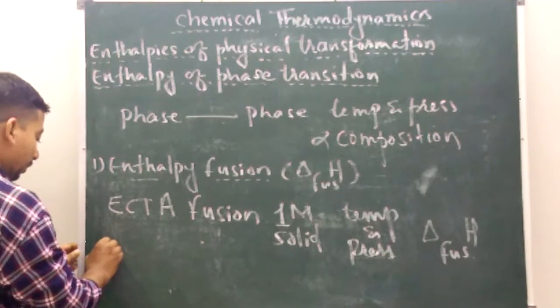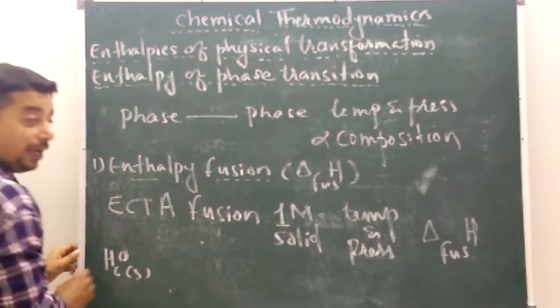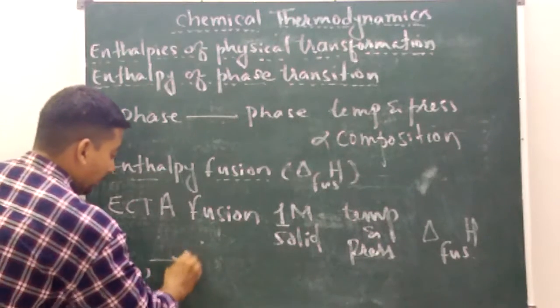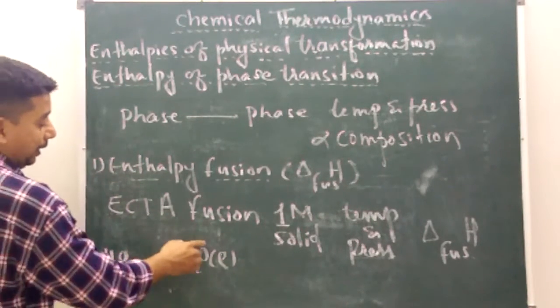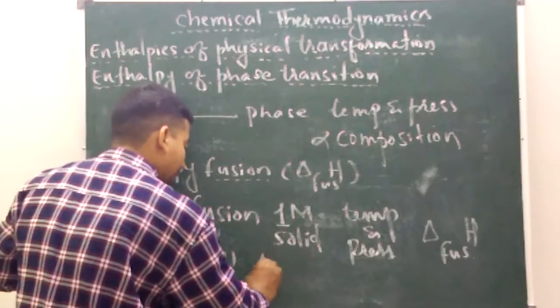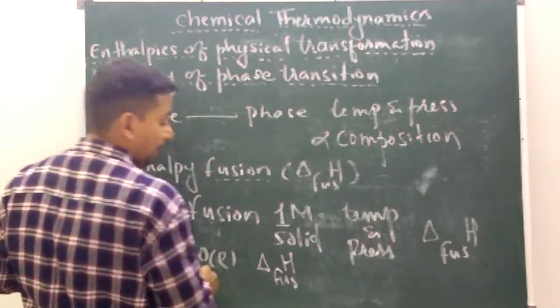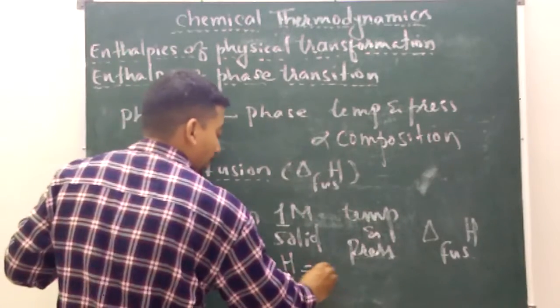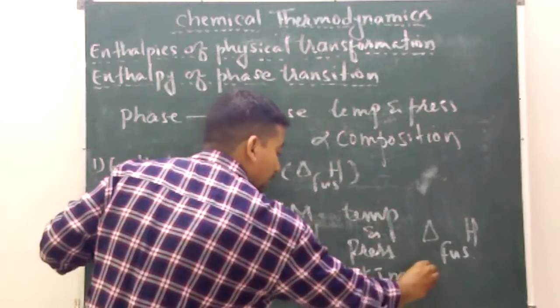I will take the example of water. H2O solid, which is ice, gets converted into H2O liquid, water. Now the enthalpy of fusion, delta H FUS, is equal to plus 6.01 kilojoule per mole.